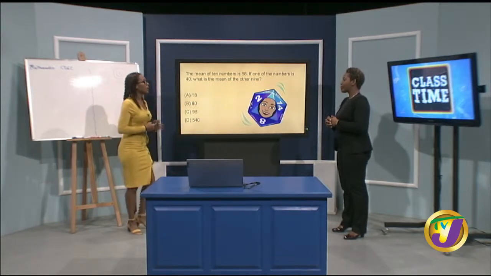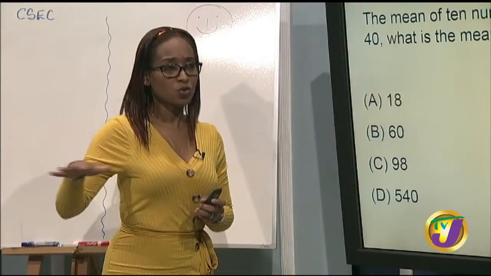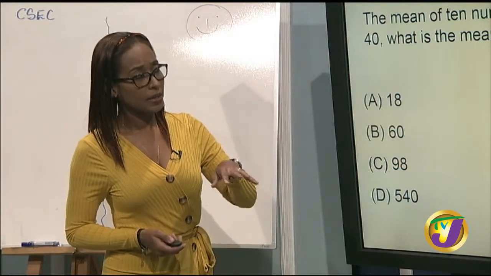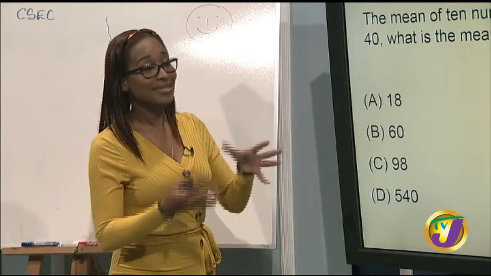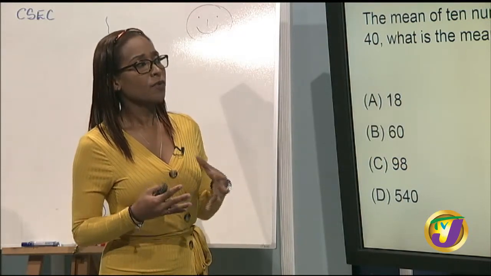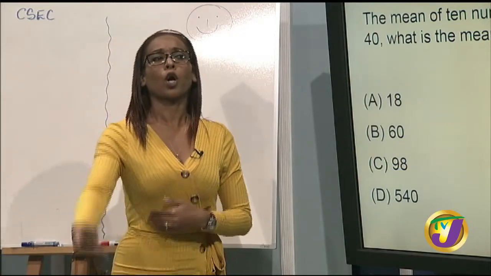All right. So we're looking at 10 numbers. So it's how evenly distributed these numbers are, right? So it would have been 58. But we're given one number. We're told that one of these 10 numbers is 40. So before even doing anything, we kind of need to now work backwards.